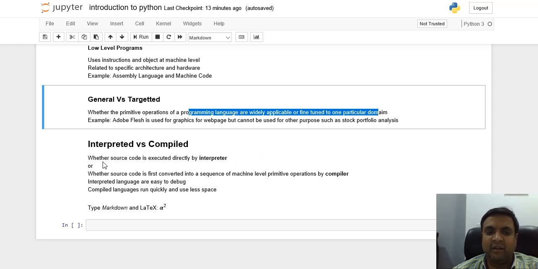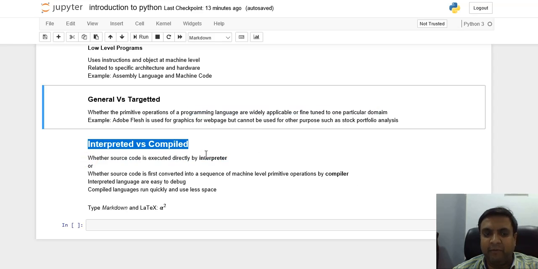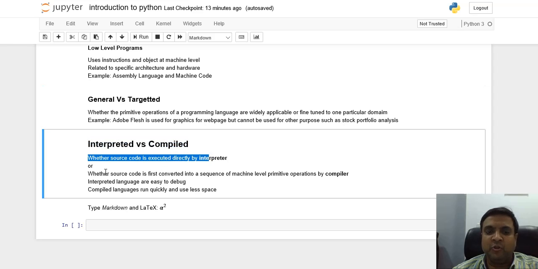Interpreted versus compiled languages: whether the source code is executed directly by an interpreter, or whether the source code is first converted into a sequence of machine level primitives by a compiler and then it can be used. Interpreted languages are easy to debug, whereas compiled languages run quickly and use less space.